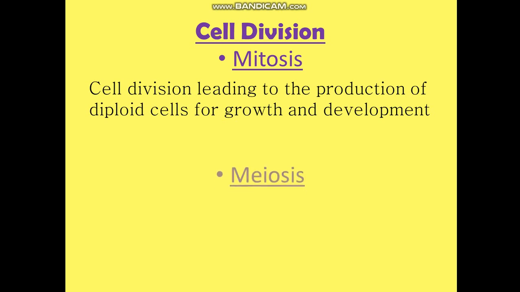The second is meiosis. The fourth necessity for division which I told you was reproduction. So meiosis is the type of cell division necessary for production of reproductive cells, or gametes, that occurs in higher forms of organisms.